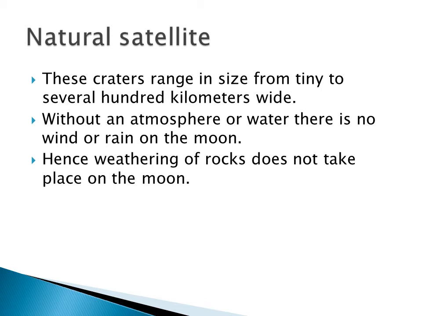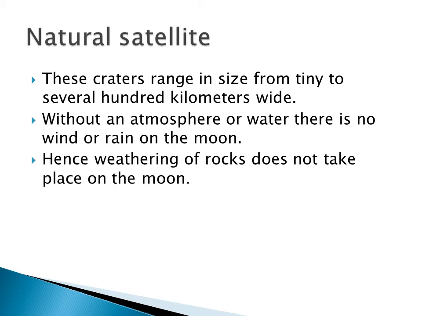Okay, so what have we seen now? We have seen about the natural satellite. In that we have seen about the moon. The moon is the natural satellite. For completing one revolution, it takes 27 days. It doesn't have its own light. It does not have an atmosphere, and it is very hot while it is facing the sun, and it is very cold when it is in darkness.